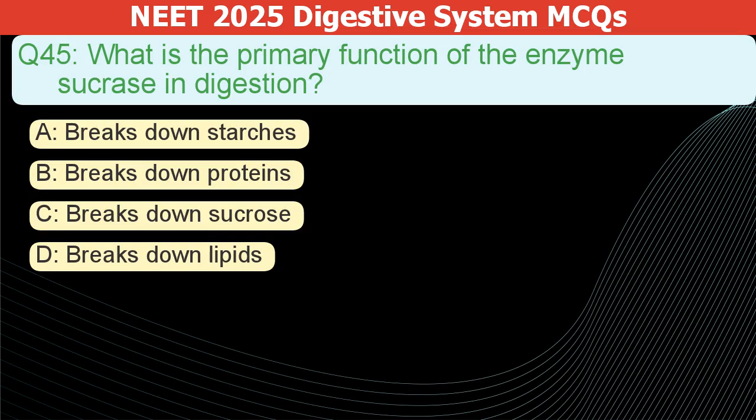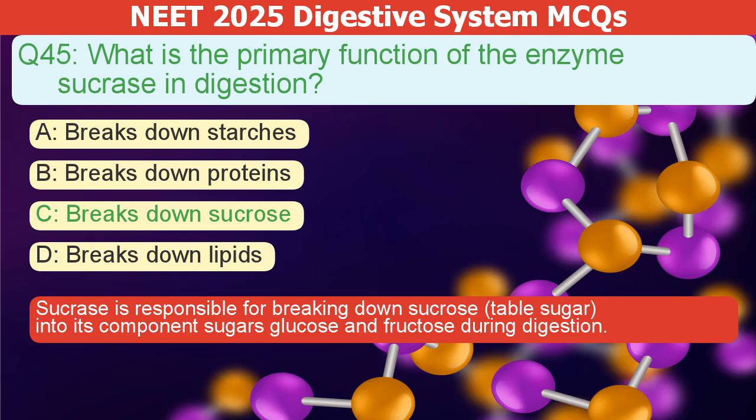What is the primary function of the enzyme sucrase in digestion? A. Breaks down starches. B. Breaks down proteins. C. Breaks down sucrose. D. Breaks down lipids. The correct answer is C. Sucrase breaks down sucrose, or table sugar, into glucose and fructose during digestion.